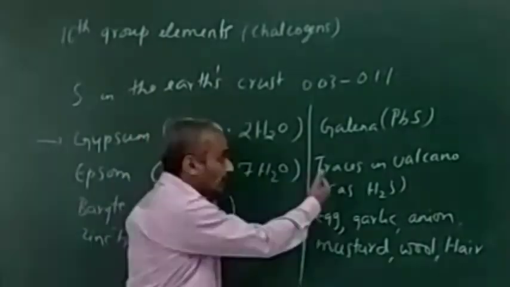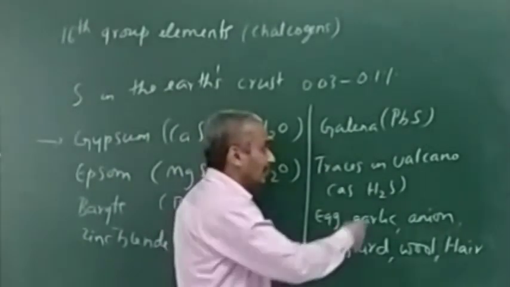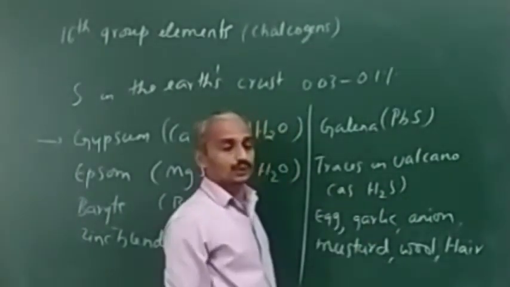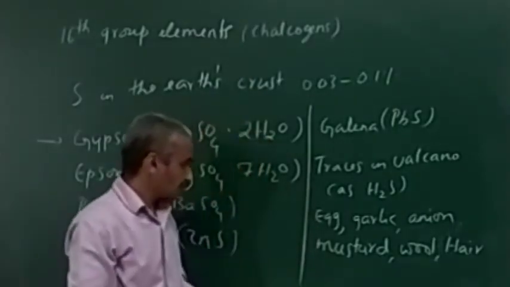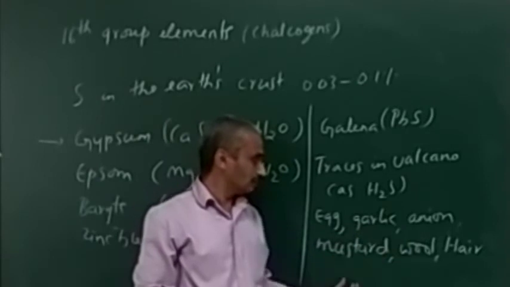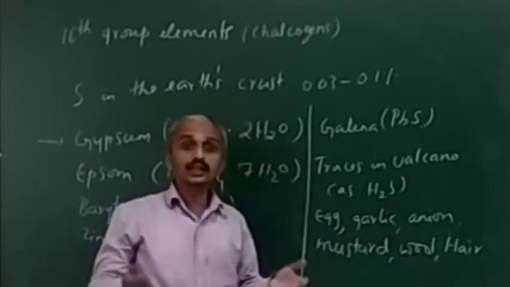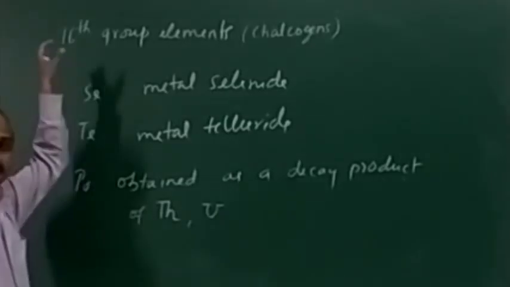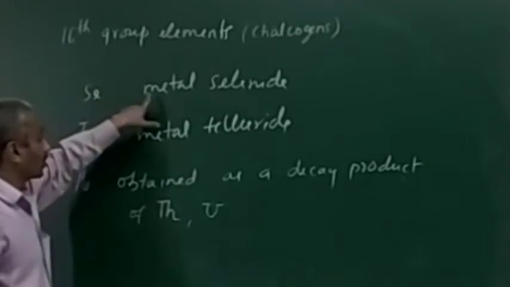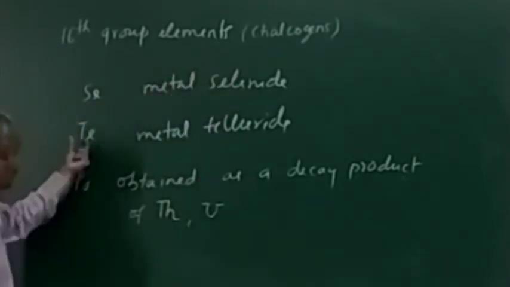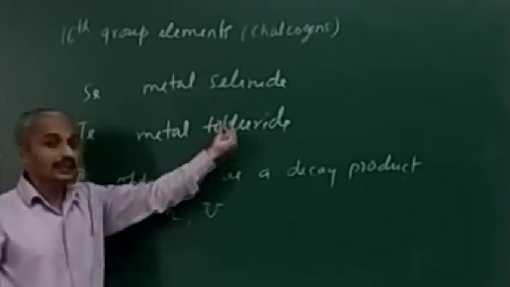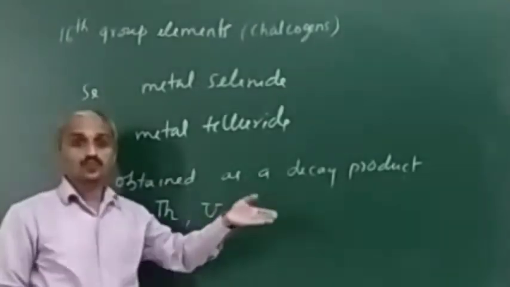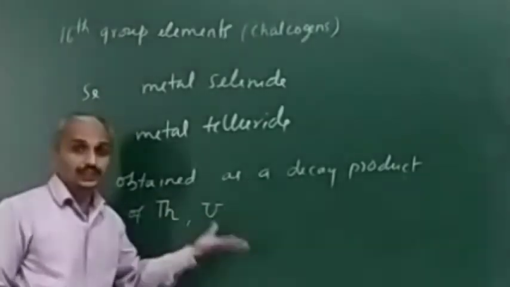In addition to this, traces of sulfur will be there in volcanoes, in the form of H2S, hydrogen sulfide. In addition, egg, garlic, onion, mustard, hair, wool also contain very little quantity of sulfur. Now, selenium occurs as metal selenide, whereas tellurium occurs as metal telluride. And polonium is obtained as a decay product of either thorium or uranium.